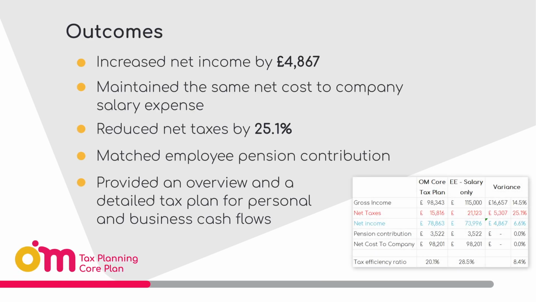We've increased your net income by £4,867. We've maintained the same net cost to company salary expense. We've reduced your net taxes by 25.1%. We matched the employee pension contribution like you wanted. And we've provided you with an overview and detailed tax plan for personal and business cash flow planning.